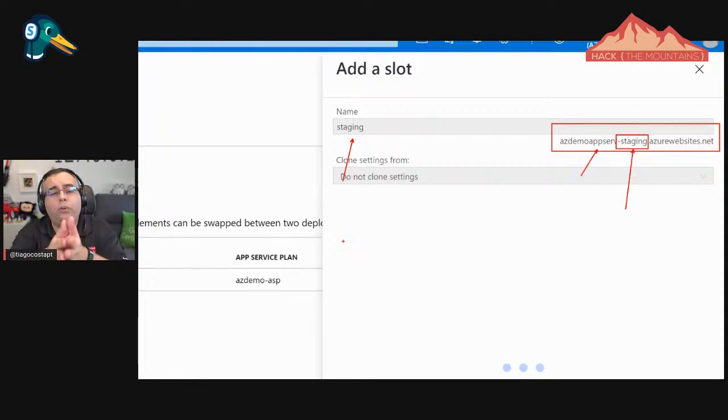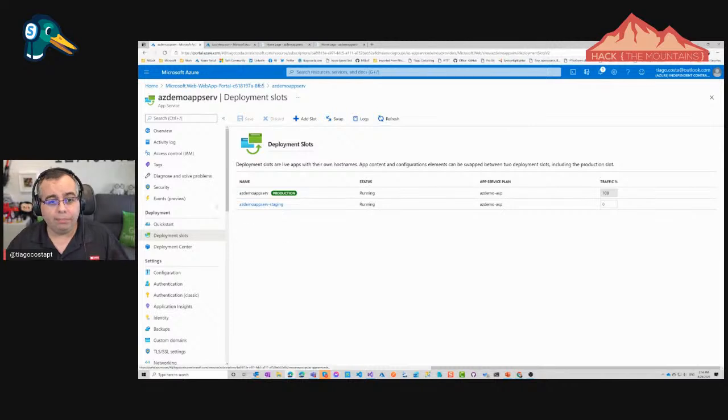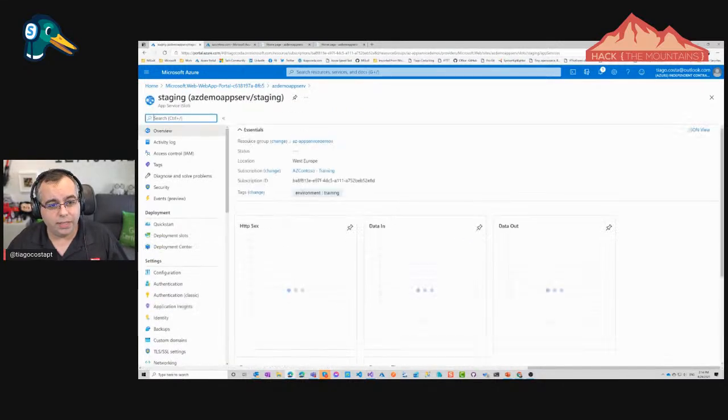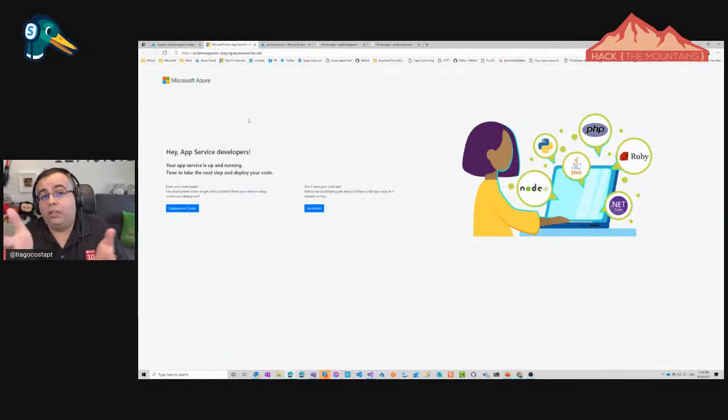So basically, you can call it whatever you want. If you want to call it potatoes, just call it potatoes. That's fine, as long as it makes sense to you and to your team. I prefer to call it dev, staging, or test because it makes sense to me, to my team, but also to other external people that might work with me in the future. It creates this unique domain for us. And if I click browse, you will see the landing page here. It's a brand new one.